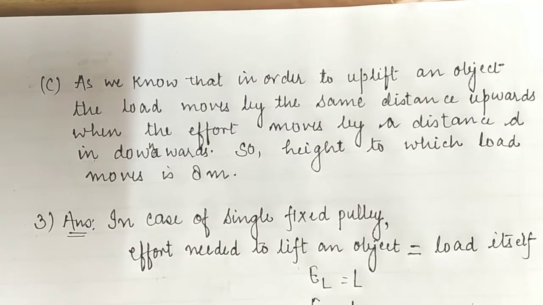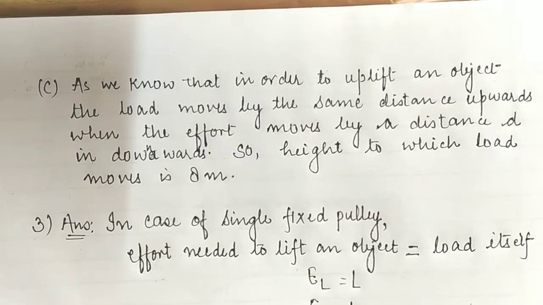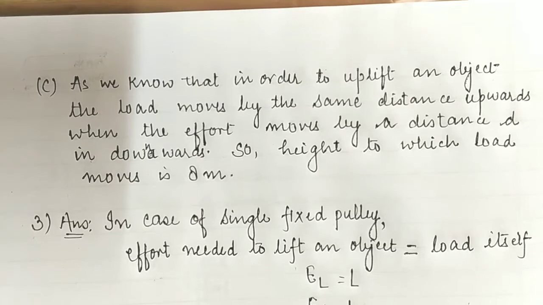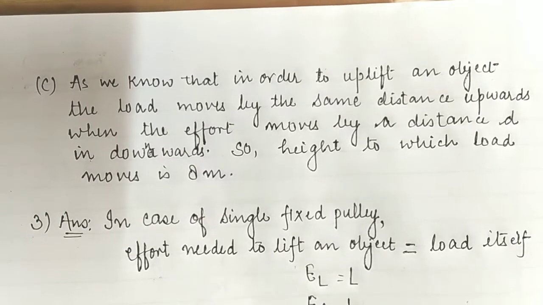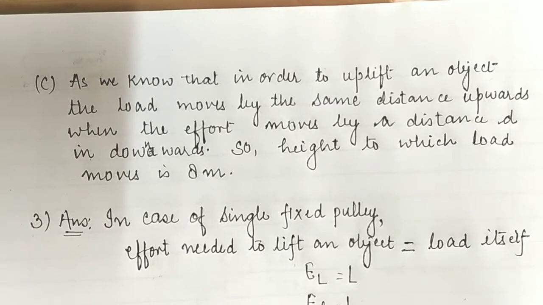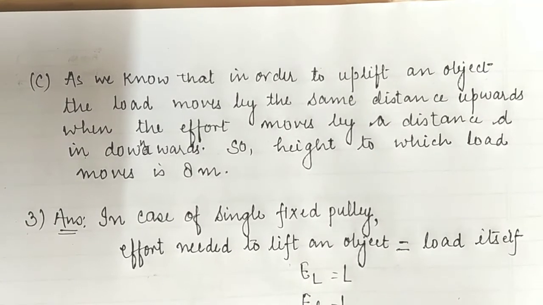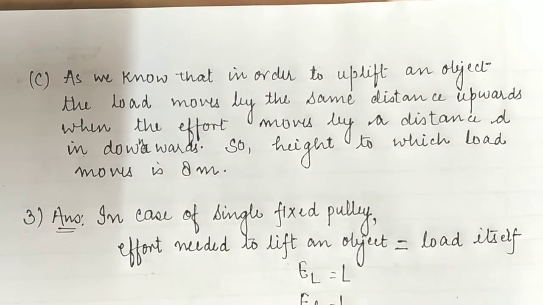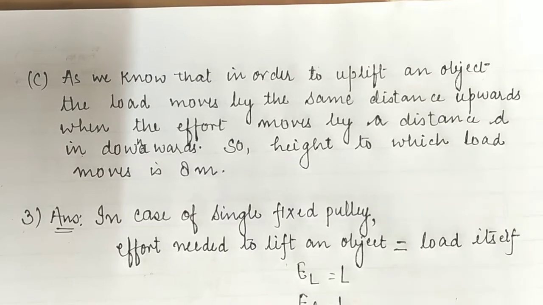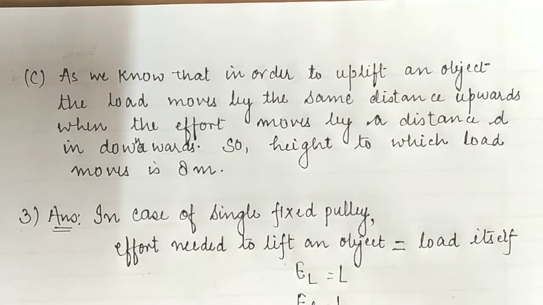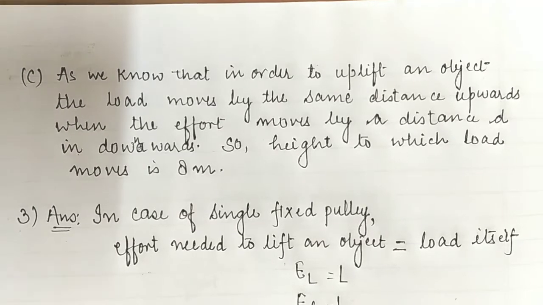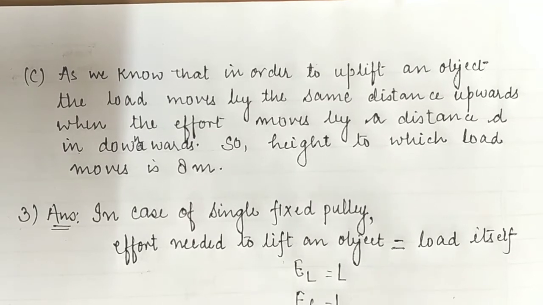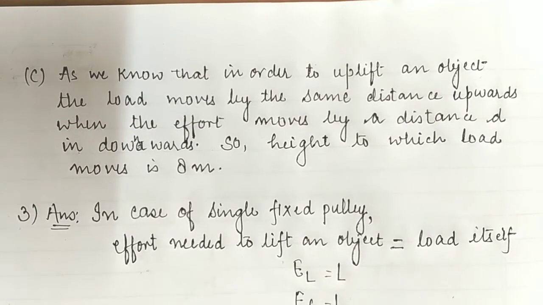So now what can we do? We can write that the effort needed to lift an object is equal to half of the load. Already we know these things, half of the load. So children, simply we can write that E, the effort, should be half of the load.